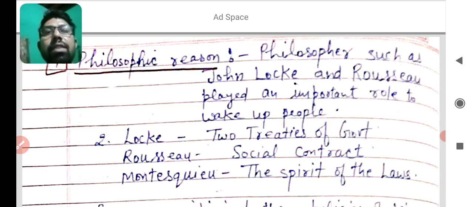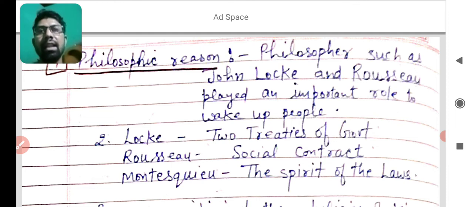Philosophers such as John Locke and Rousseau played an important role in waking up people. They also wrote some books. In these books, they criticized the king, Louis XVI, and the divine power of the king.